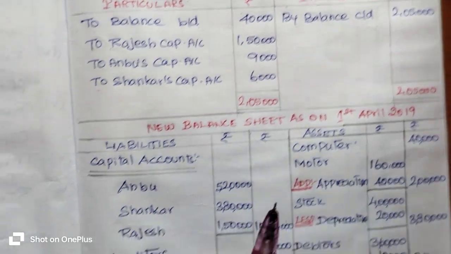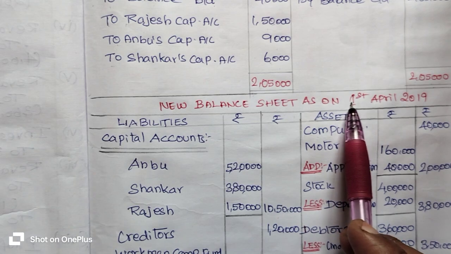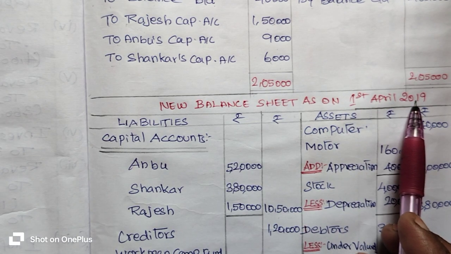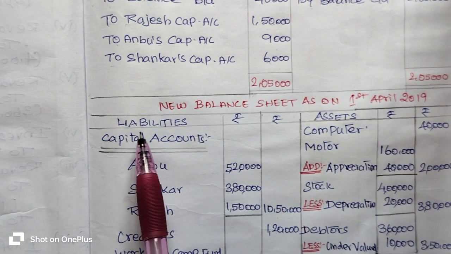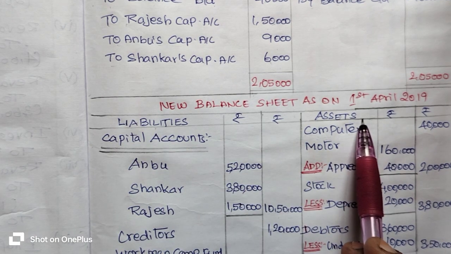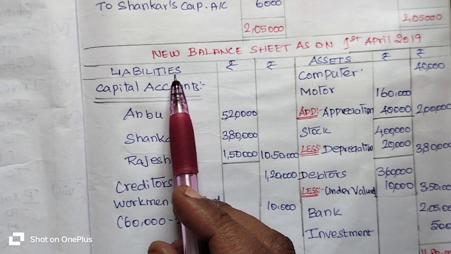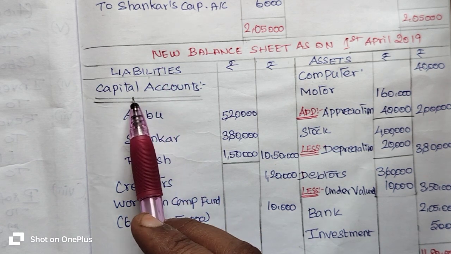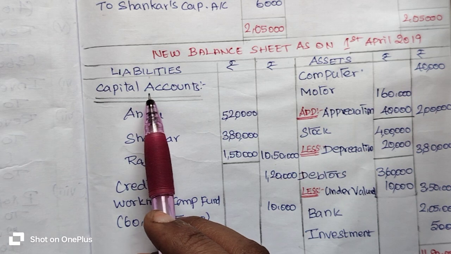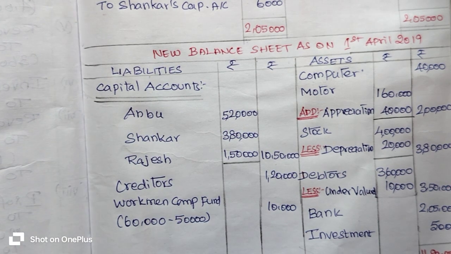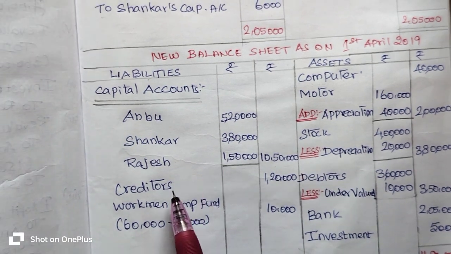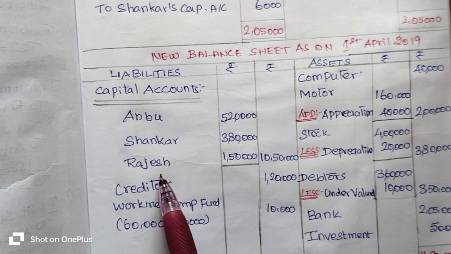Now we are going to prepare the new balance sheet as on 1st April 2019. There are two sides: liability side and asset side. We always start with the liability side; it is easy for you. The first item of the liability side is the capital account. Who contributed capital in the partnership firm? Anbu, Shankar and Rajesh.